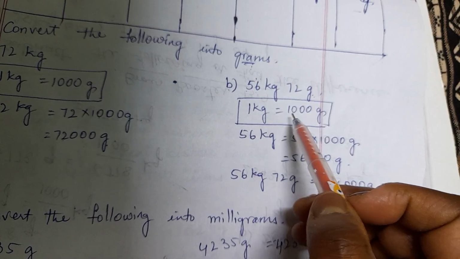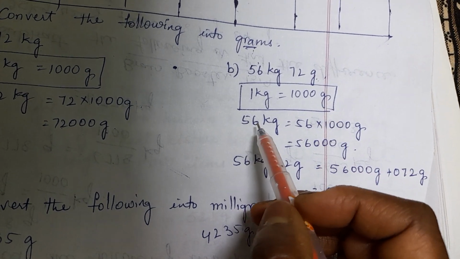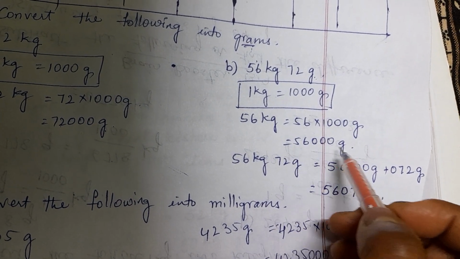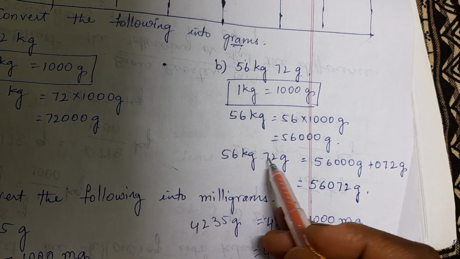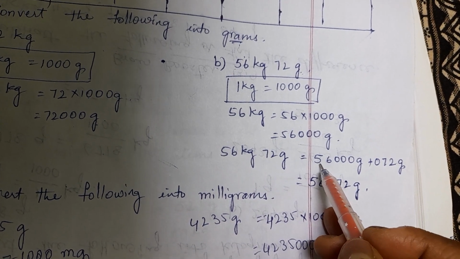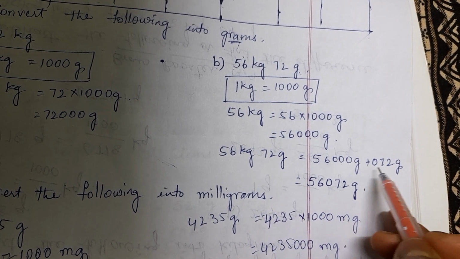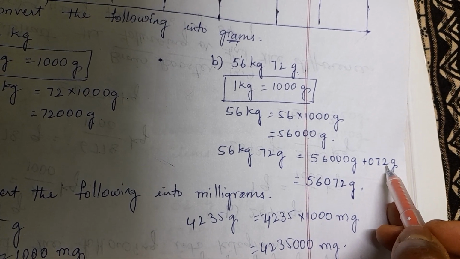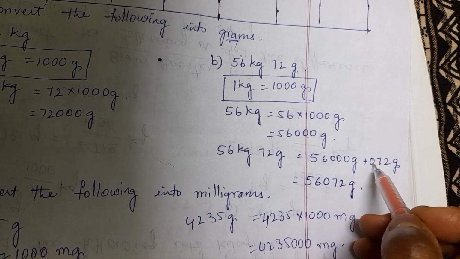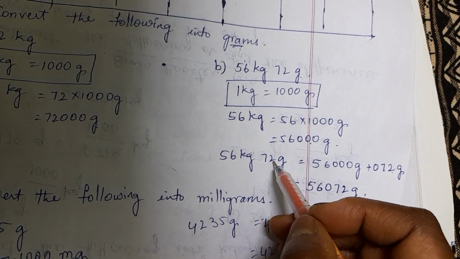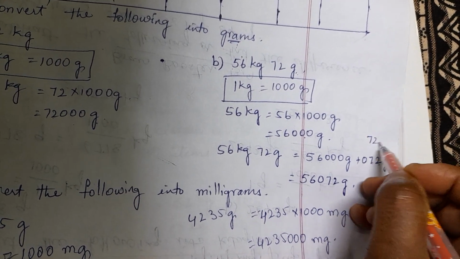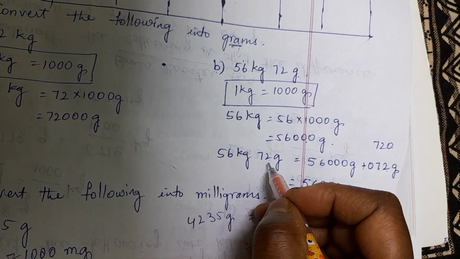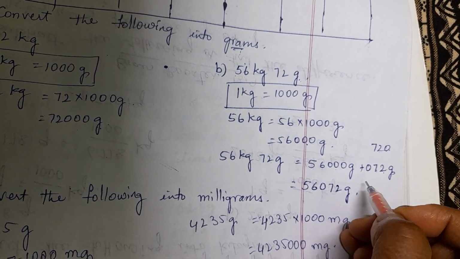Now 1 kg is equal to 1000 grams, as we have already seen. So 56 kg is equal to 56 into 1000 grams. It is 56,000 grams. Now children, 56 kg 72 grams equals 56,000 we got here, and in the grams place we should have 3 digits. So we have kept 0 in the hundreds place because the value 72 should not change. If we keep 0 at the end, it will become 720, but it is only 72. So we will add 0 in the hundreds place.